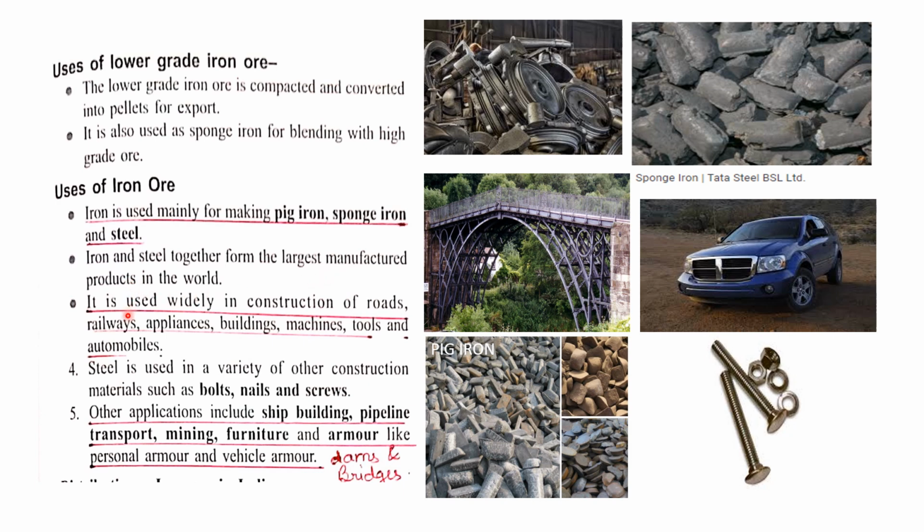So we come to the third point. It is widely used in construction of roads, railways, appliances, buildings, machines, tools, and automobiles. Then it is also used in the production of bolts, nails, and screws. Then for transport, shipbuilding, pipeline transport, mining, furniture, armor like personal armor and vehicles, as well as dams and bridges. So amongst these, it depends on what the question is demanding. Accordingly, you will write the uses of iron ore.